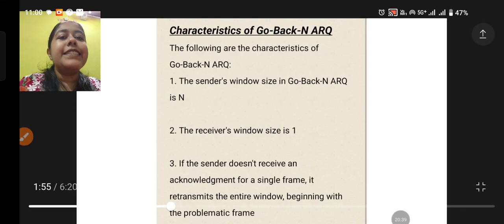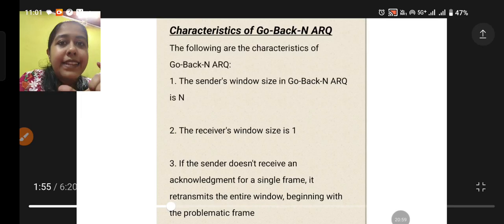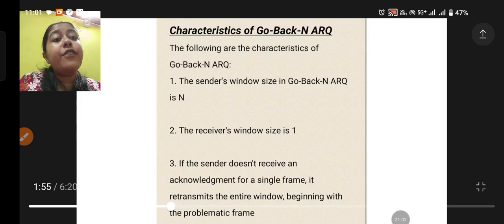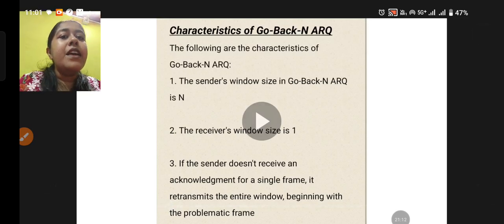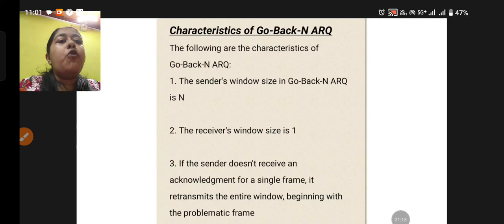Now, what are the characteristics? The following are the characteristics of Go Back N ARQ. This N is the sender's window size. You have to memorize this: N is the sender's window size. The receiver's window size is always 1. If the sender doesn't receive an acknowledgement for a single frame, it retransmits the entire window beginning with the problematic frame. The problematic frame is the frame which has not been acknowledged. So the whole window will be retransmitted. This is the characteristic of Go Back N ARQ.